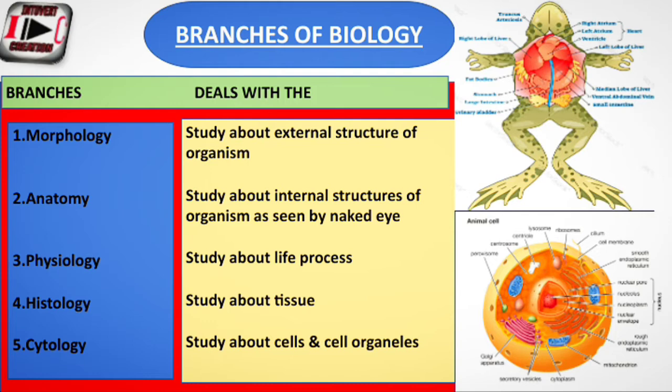Like if you see a frog in your surroundings, then you see the morphology, the external structure only. If you dissect it and see inside, I have also mentioned on the right side the picture of the frog, you see the heart. Like that you have to do in the lab also, dissecting a frog.